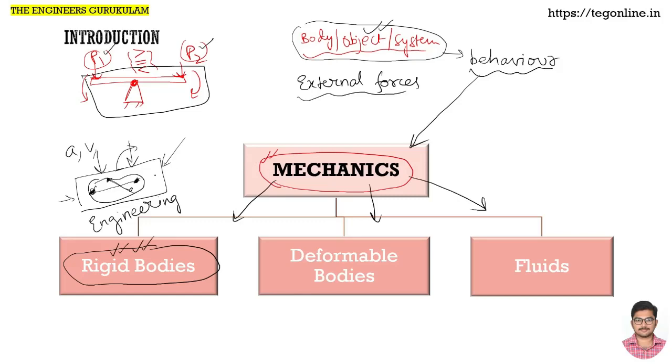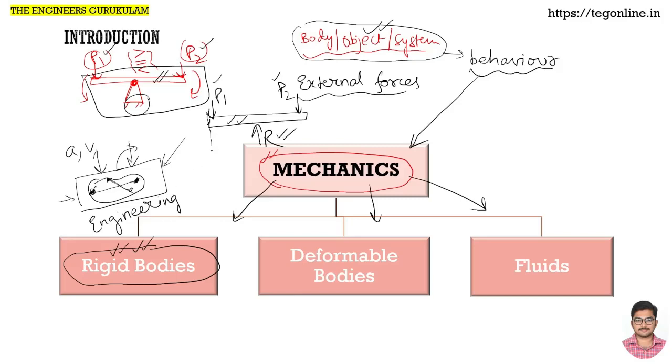Now in the real world, such rigid bodies do not exist. Under the action of external loads, every object deforms to a certain extent. Take this example of the seesaw. If our object under study is just this plank, then external forces are not just P1 and P2, but in addition there is one more force, the reaction force of this fulcrum. So there are 3 external forces, 2 externally applied ones and 1 reaction. Under these loads, how this plank behaves is mechanics. If we assume this plank as rigid, that comes under engineering mechanics.